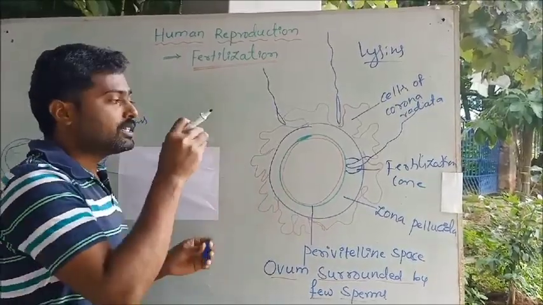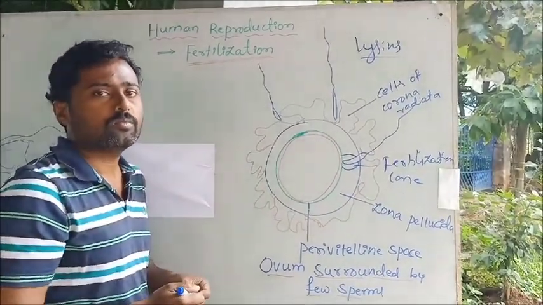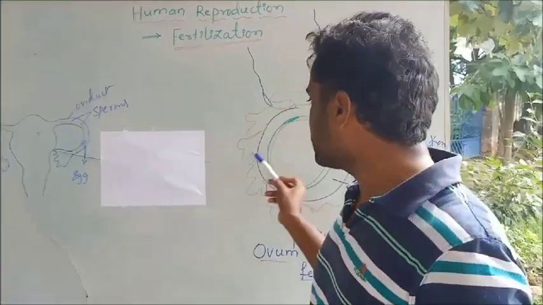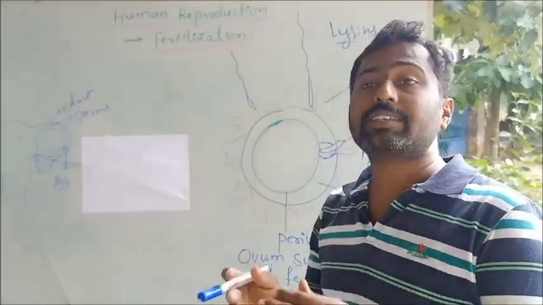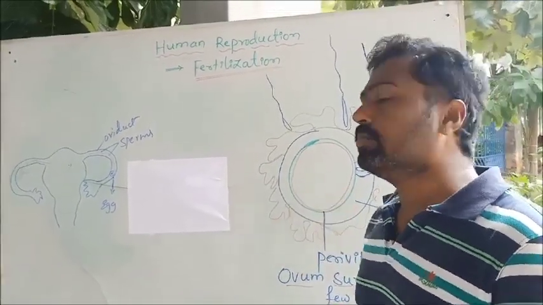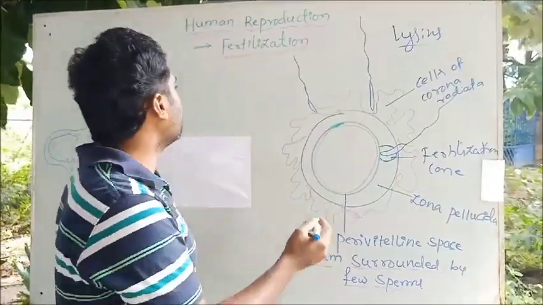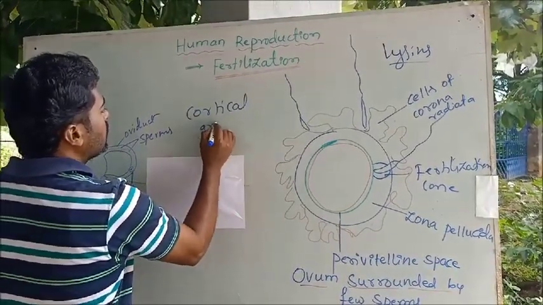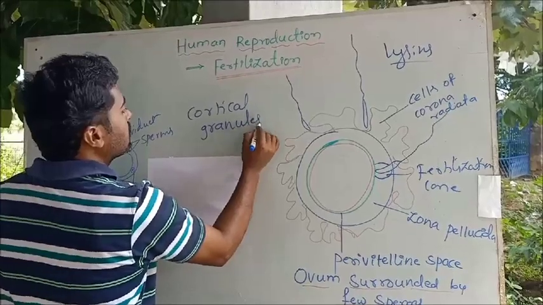See, the entry of the sperm into the ooplasm, which is nothing but the cytoplasm of the egg, makes some changes in the ovum. The ovum releases the cortical granules at that time.